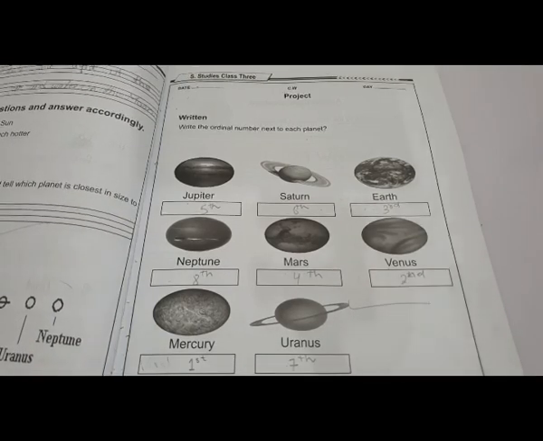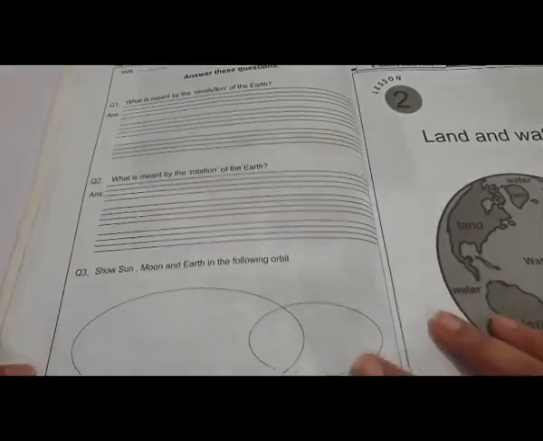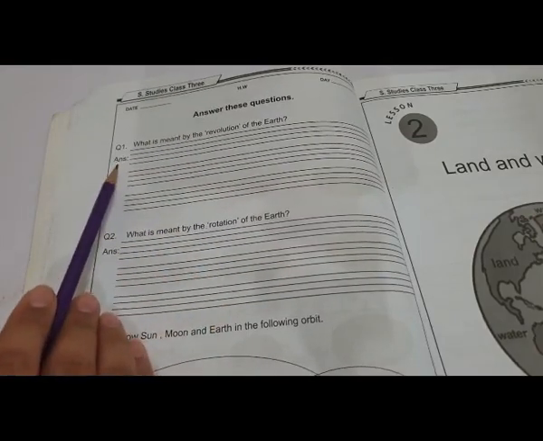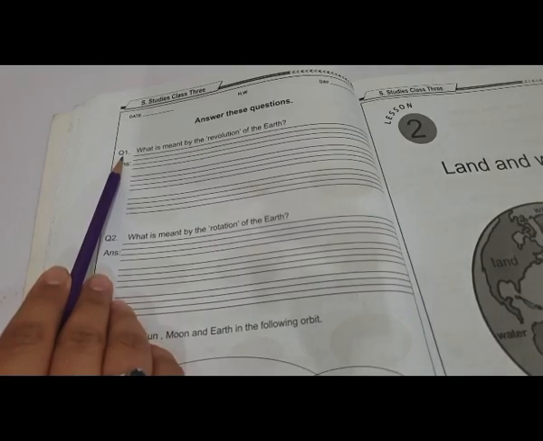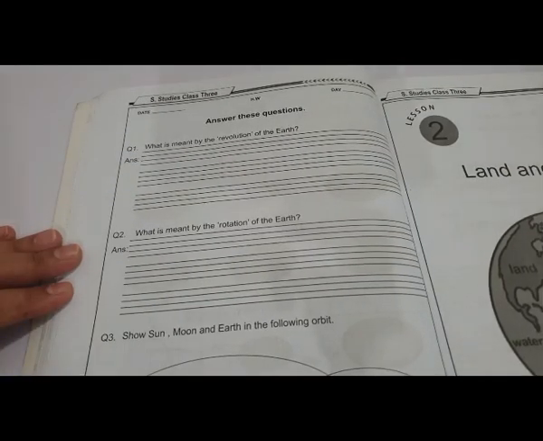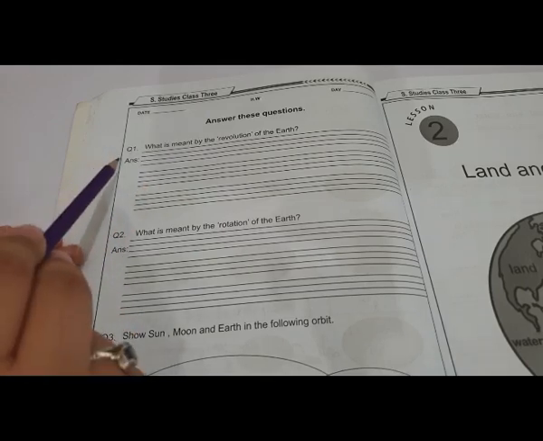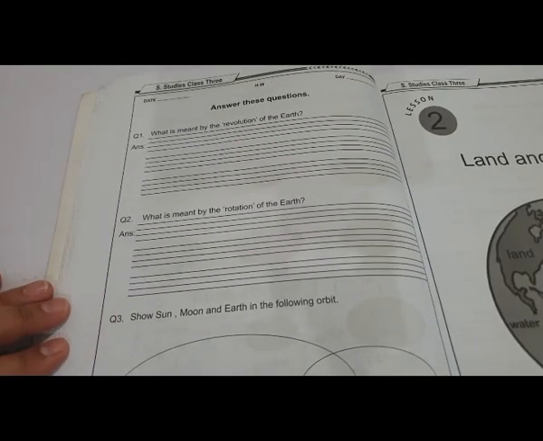Okay, we have to move on to the next page of the workbook, page number 7. Here is homework for you. You have to answer these questions. We have question number 1. Dear students, here we have 3 questions. This is homework for you. You have to rewrite these 3 questions on page number 7, which we have already done in the classwork.